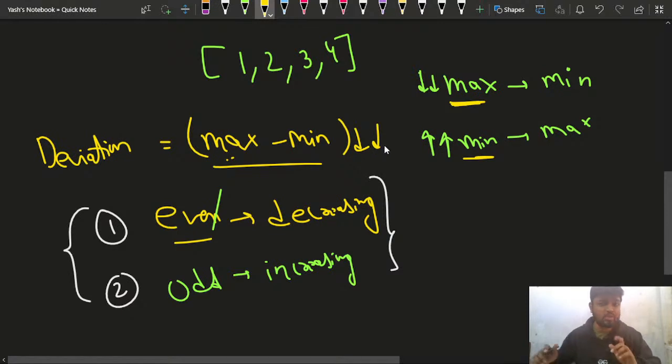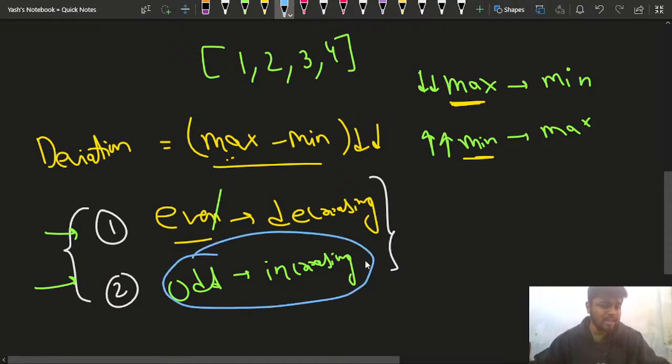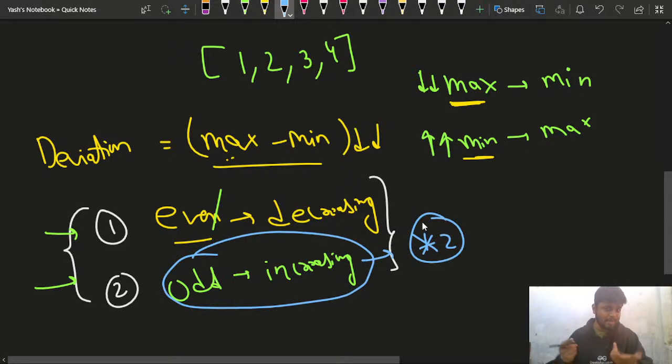Now in this particular situation, what I can do is, I don't want the array to be dynamic. I don't want the operations to be dynamic since there are two operations, right? So I'll not be able to figure it out. So I need to eliminate one of the operations. So what I can do is I can say that okay, whichever element is odd, I can simply multiply it by 2.